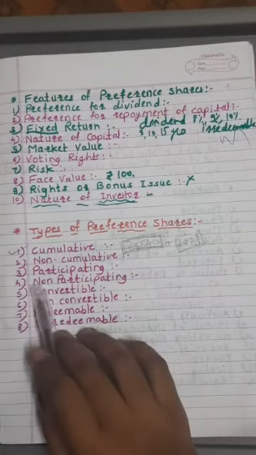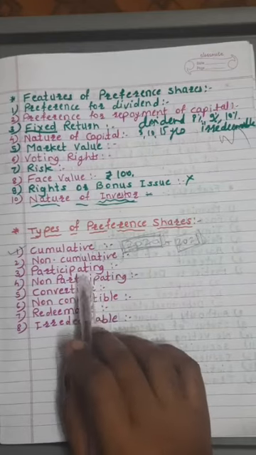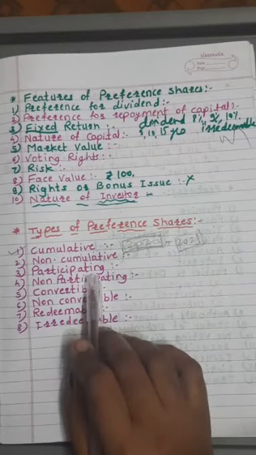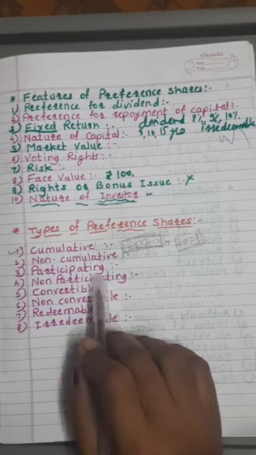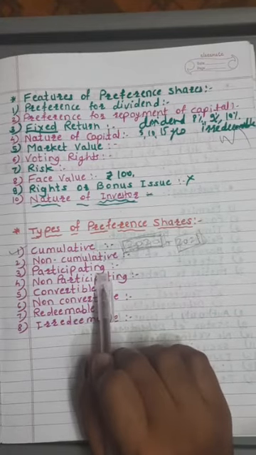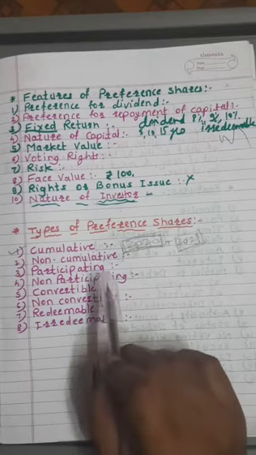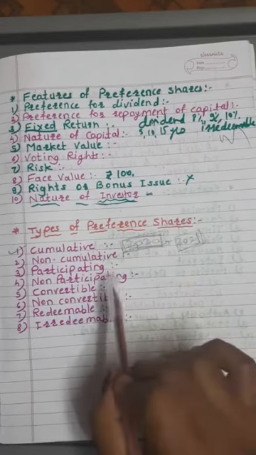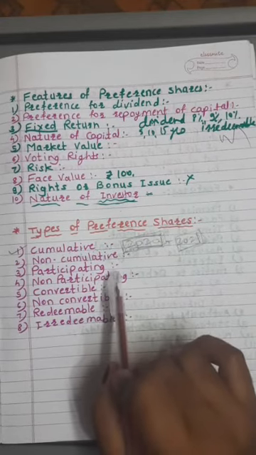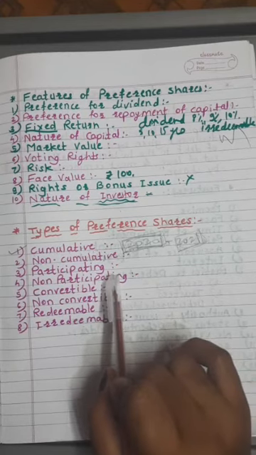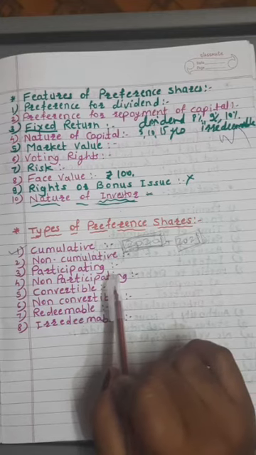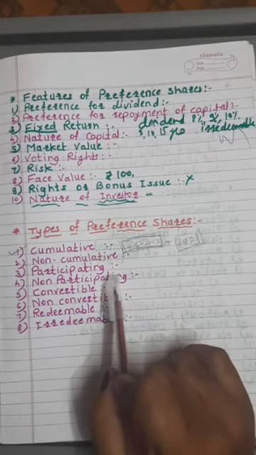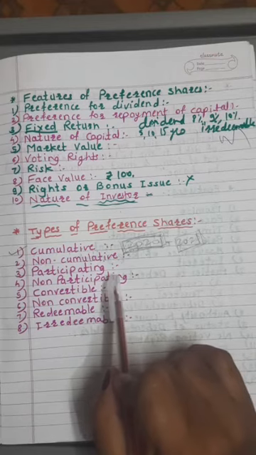Then the third type is participating preference shares. Participating preference shares have a right to participate in extra profits of the company like equity shares. Besides their fixed rate of dividend, these shares can also get a share in the extra profits of the company which is left over after giving dividend to equity shareholders. That type of preference shares are called participating preference shares.